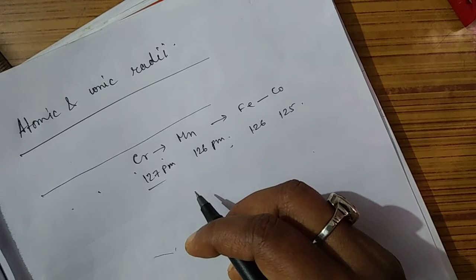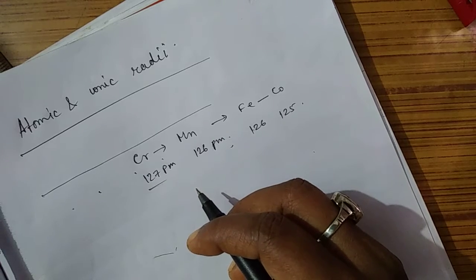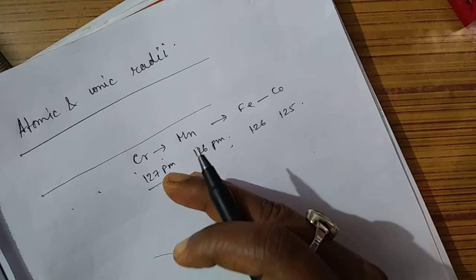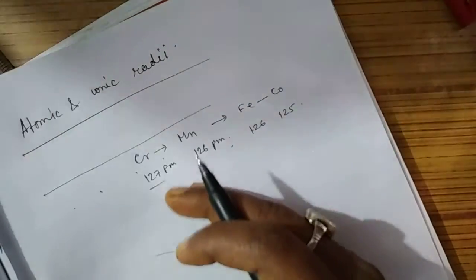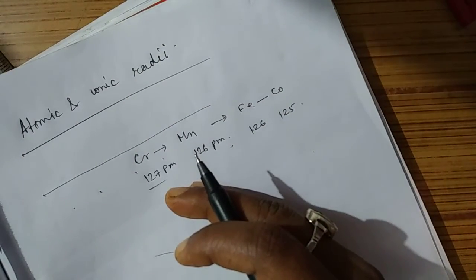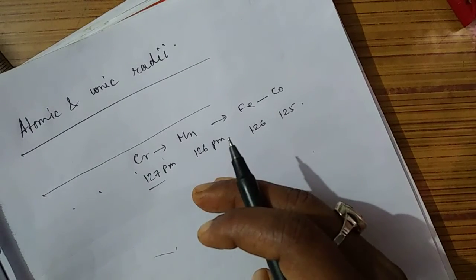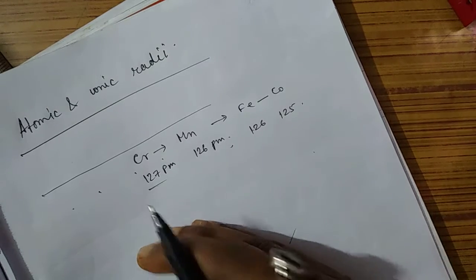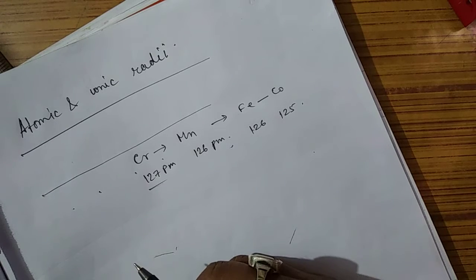So what is the main thing? The screening effect also increases. Screening effect means as the electron enters in the penultimate shell, this electron increases the screening effect. Screening effect means there is less attraction between the nucleus and the outermost shell electron. As a result, the radii will not decrease as much as expected.